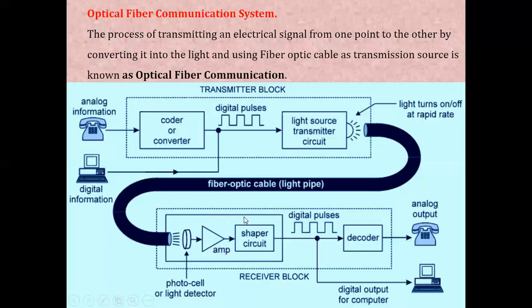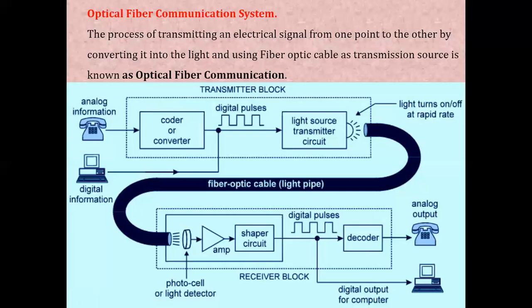These amplified signals are converted to a proper digital signal. Now if the output source is digital, then the signal is not changed further. And if the output source is analog, then the digital pulses are converted into an analog signal using the decoder circuit. So this is how an optical fiber is used for communicating data from one point to another.